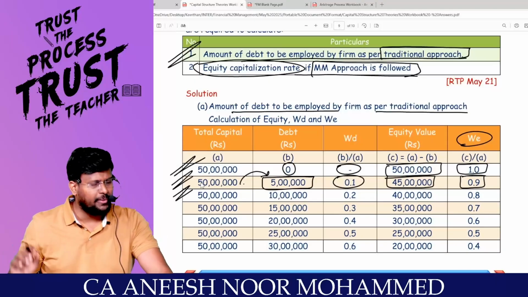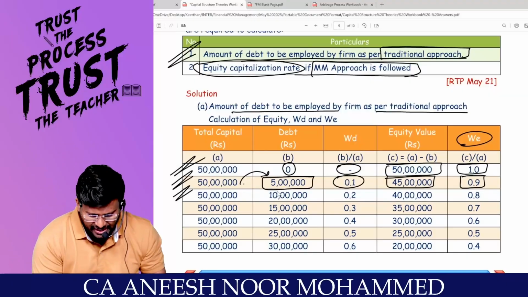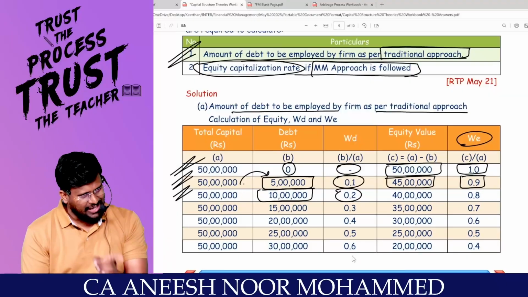The same way we have to repeat for the remaining cases. If the capital employed is 50 lakhs and the debt is 10 lakh, how much percent debt? 20% debt, so 80% equity.